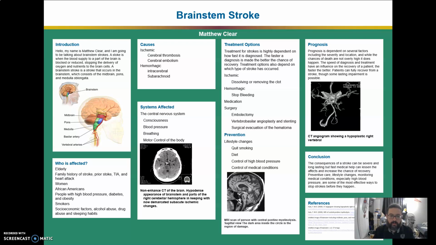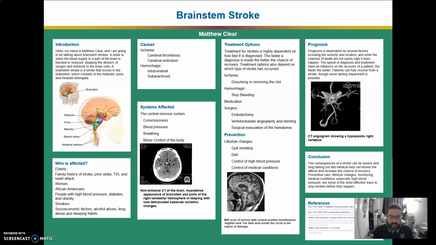Ischemic strokes are broken down into two subcategories: cerebral thrombosis and cerebral embolism. A cerebral thrombosis is when a clot forms in an artery supplying the brain, and cerebral embolism is when a clot breaks free from a vessel, usually around the heart or large arteries of the upper chest and neck, and moves through the circulatory system until it reaches the arteries in the brainstem. Hemorrhagic is also broken down into two subcategories: intracerebral and subarachnoid, which are defined by where they happen.